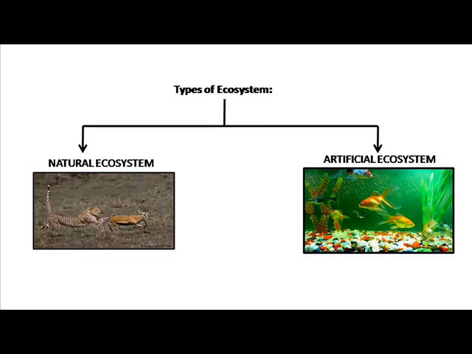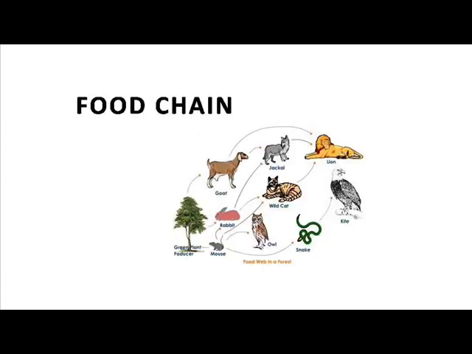Types of ecosystem. Natural ecosystem. A natural ecosystem is a community of living and non-living organisms where each component interacts together as a unit through biological, physical and chemical processes. Artificial ecosystem. An artificial ecosystem is a human-made system of plants, animals and people living in an area together with their surroundings.